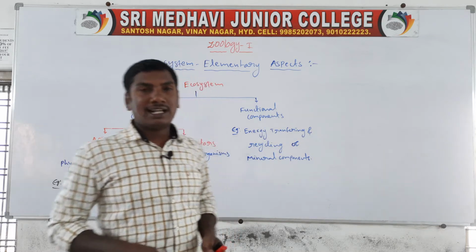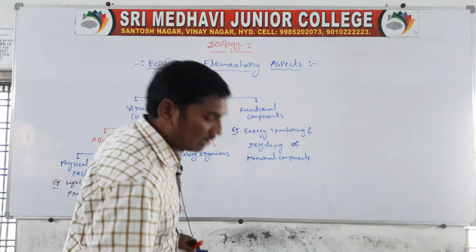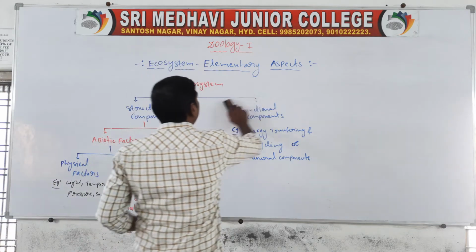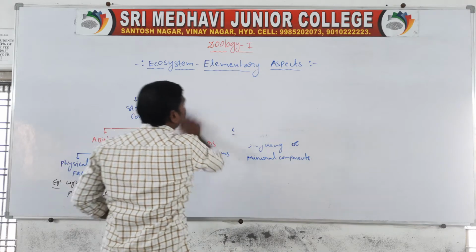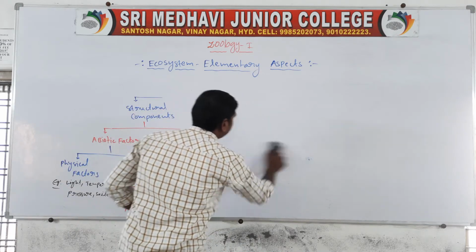Next, the elementary aspects. First elementary aspect: light.